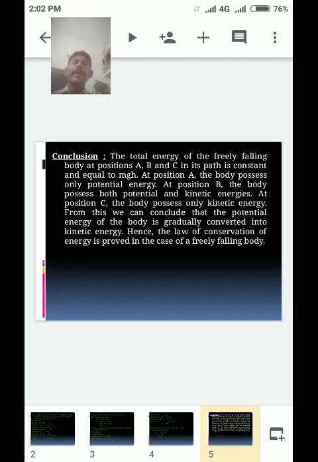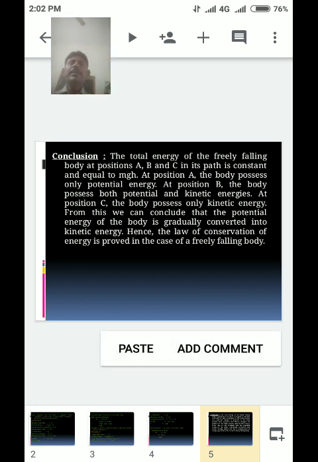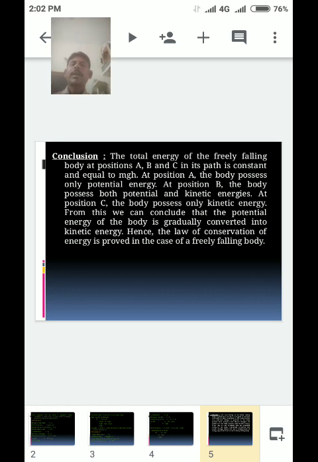At position B, the body possesses both potential and kinetic energies. At position C, the body possesses only kinetic energy.